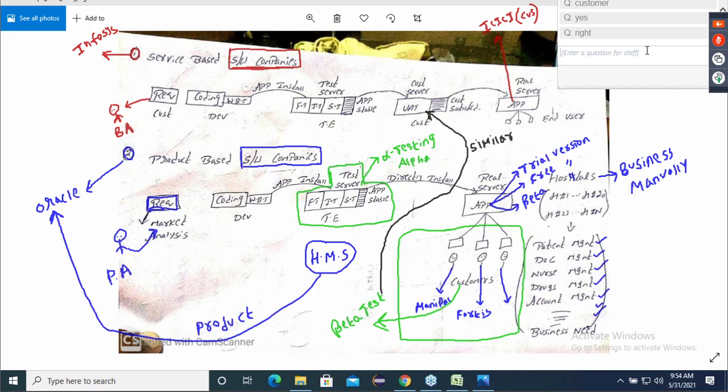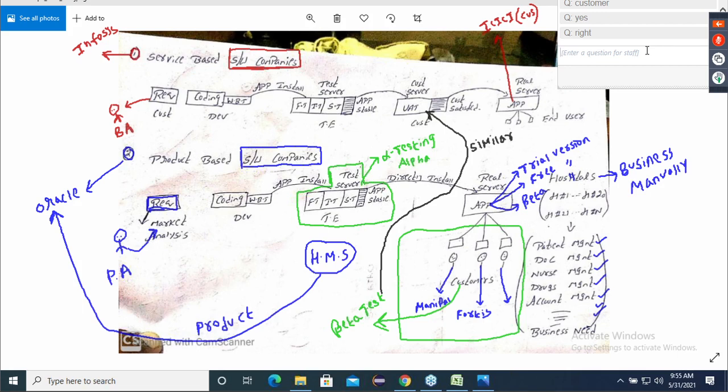Done in product-based companies only. The second point, alpha testing. One line definition of alpha testing. It is a type of testing.